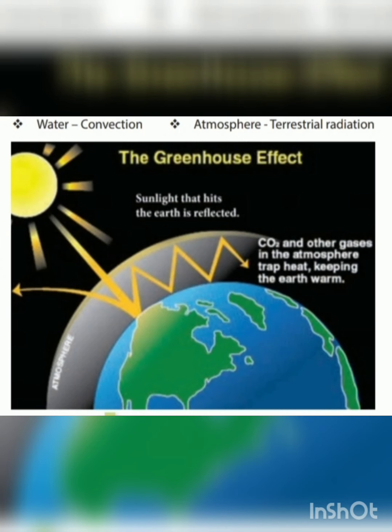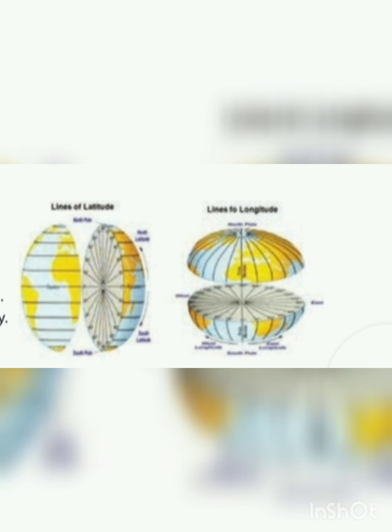The greenhouse effect: sunlight reaches the earth and is reflected. Carbon dioxide and other gases in the atmosphere keep the heat, keeping the earth warm. This is the effect of greenhouses.